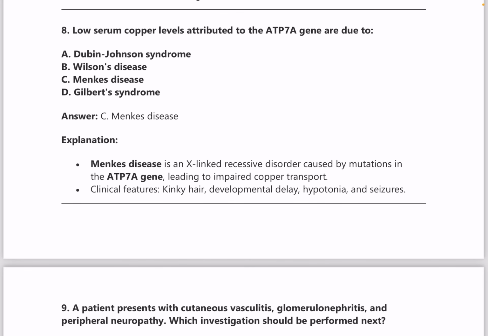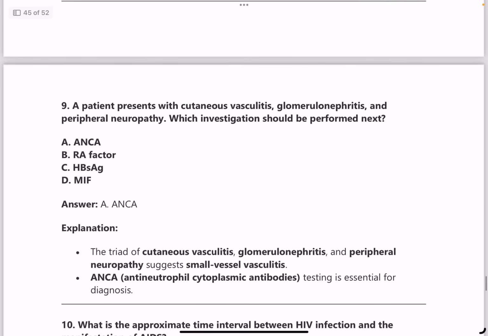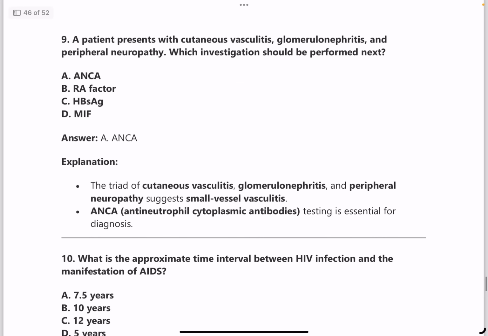I'm telling you the answer. It is Wilson's disease, but please learn about the features of these diseases and the management and other important things and the KF rings which are seen in Wilson's. Please go through all of that.